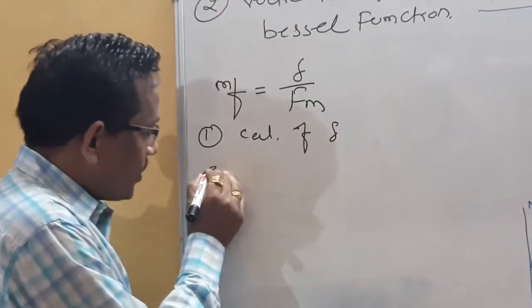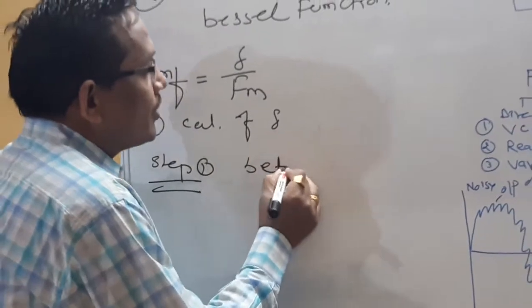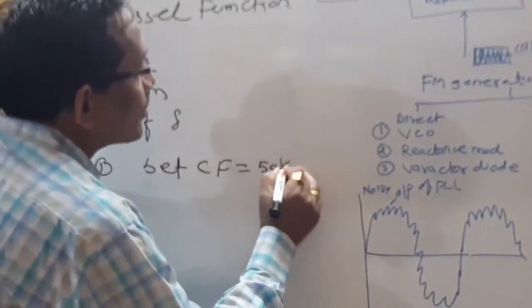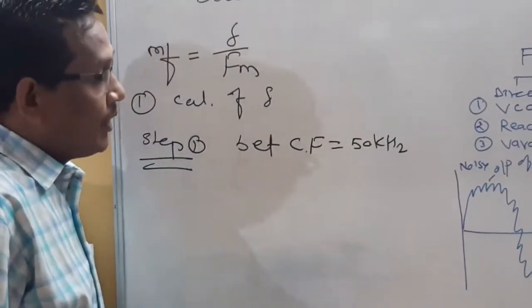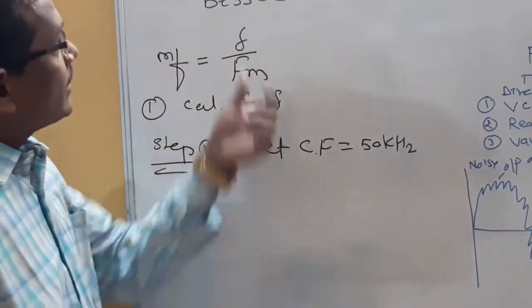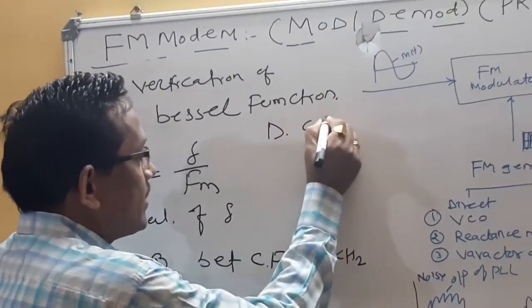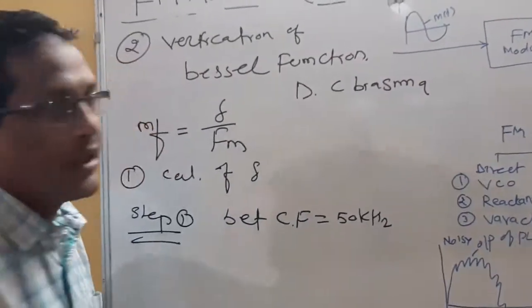First, step number 1: set your carrier frequency equal to 50 kilohertz. As I said earlier, this IC 8038 has a specialty, which is DC biasing. So I can add some voltage on the positive side as well as the negative side.